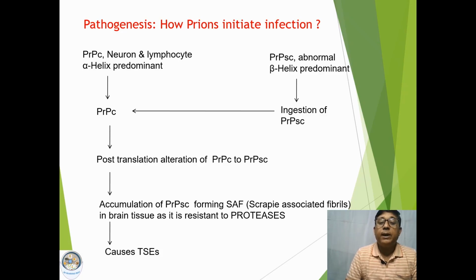What happens when a host ingests the abnormal form of prion protein, PrPSc, by any means, such as infected meat?